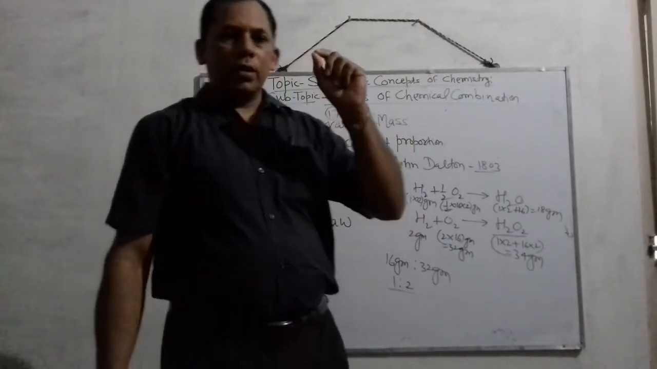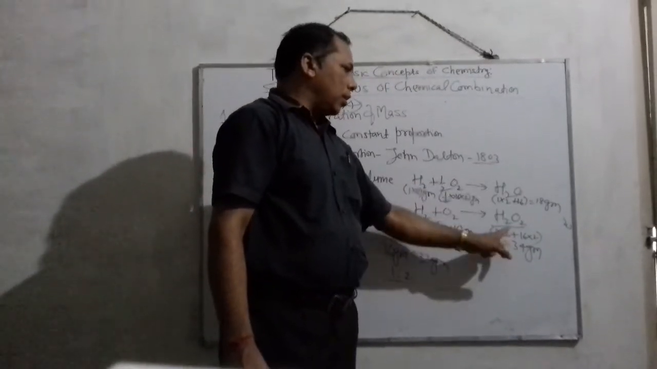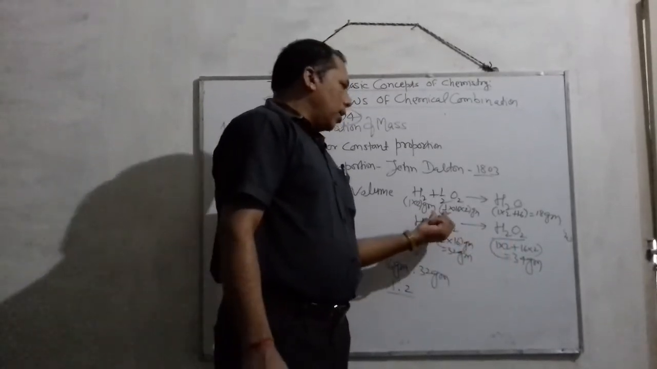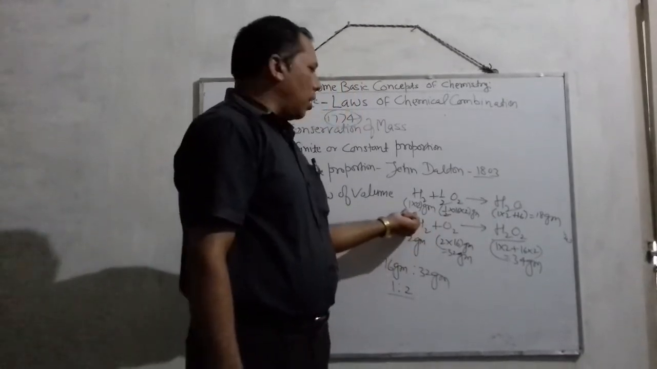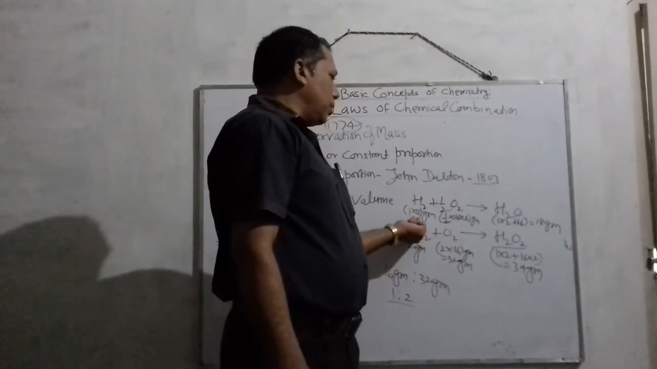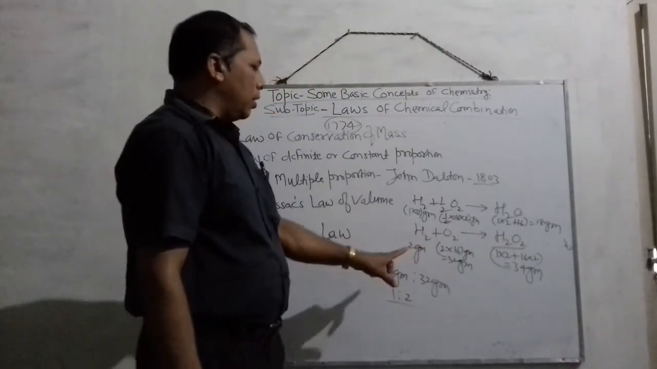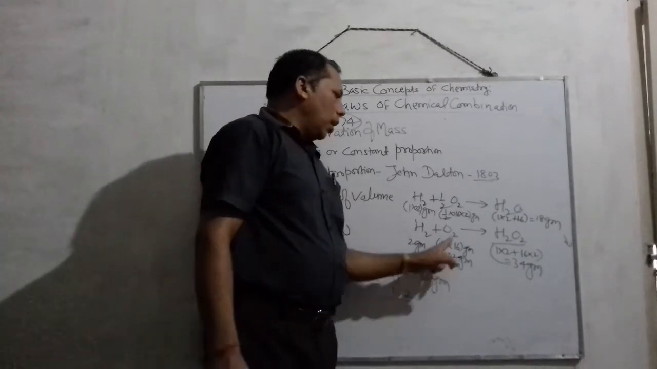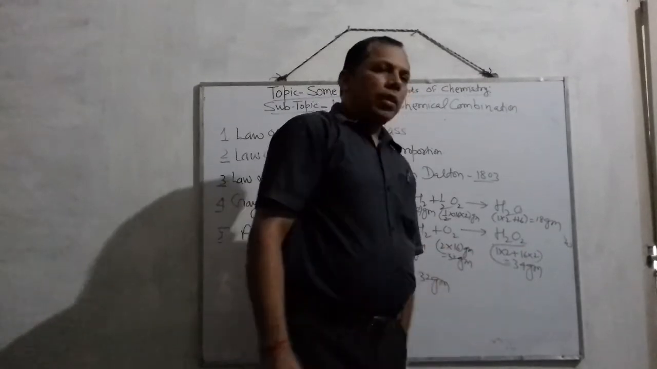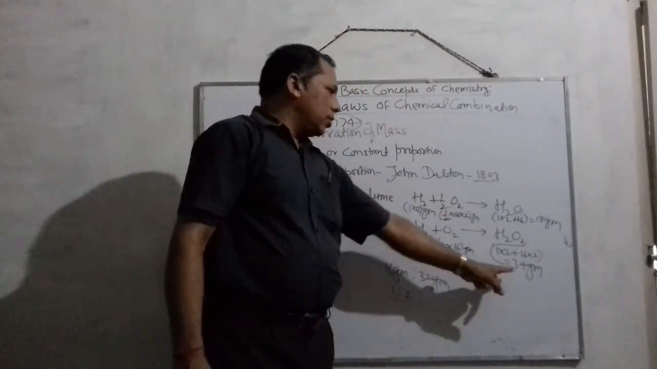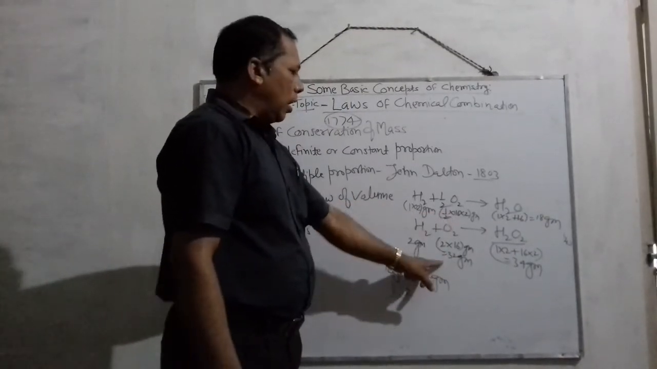When hydrogen and oxygen elements combine together, forming two compounds, one is water, the other is H2O2, and their ratio of formation is represented in grams. So 2 gram of hydrogen combines with 16 gram of oxygen, resulting in the formation of 18 gram of water. Similarly, 2 gram of hydrogen and 32 gram of oxygen reacting together form 34 gram of hydrogen peroxide.